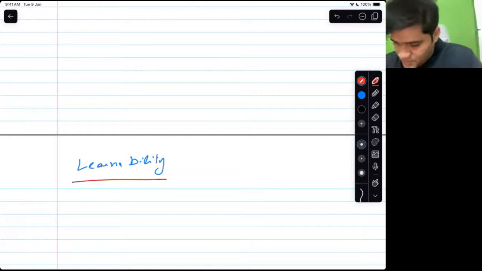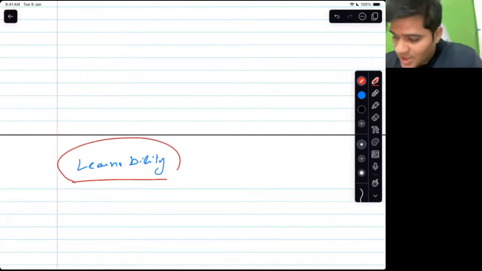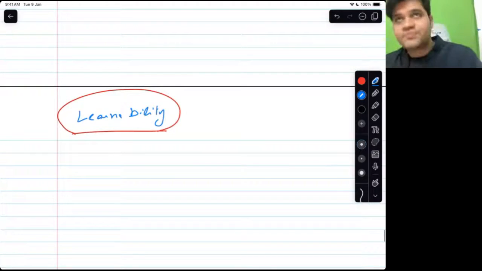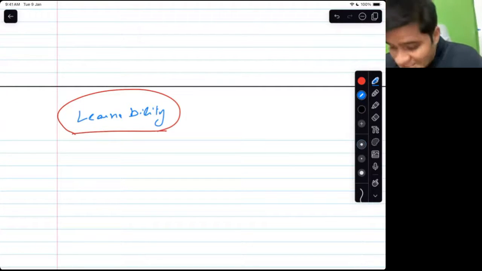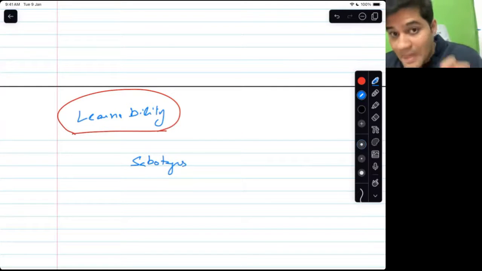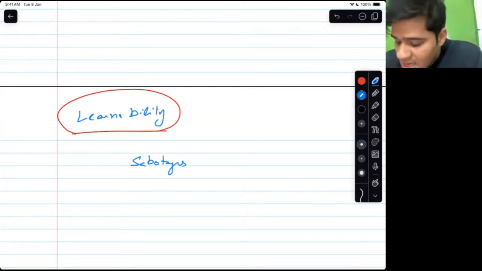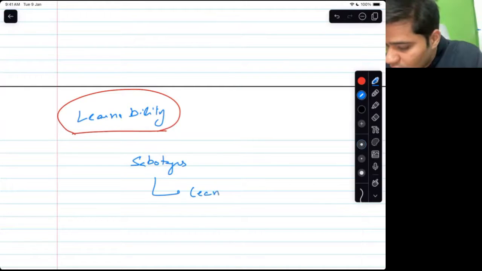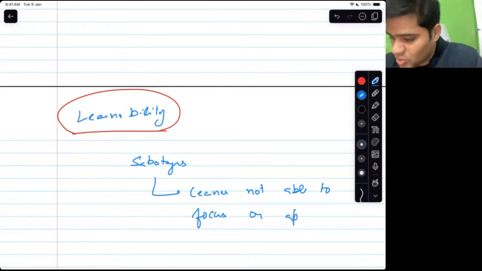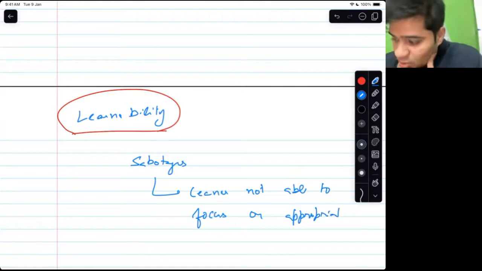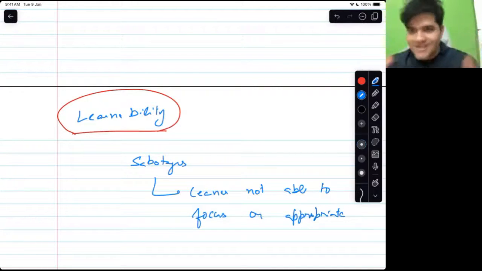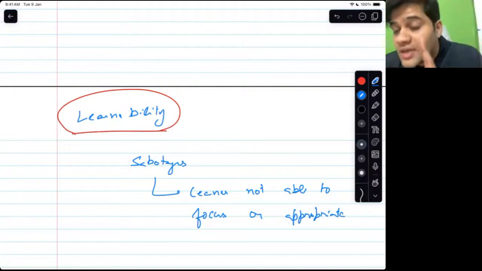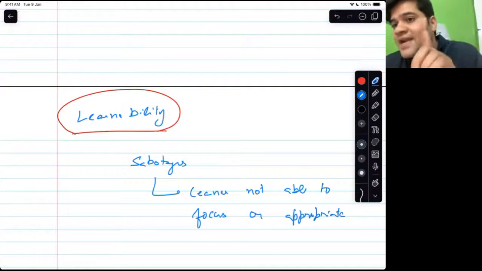So what is that advice on learnability that I want to give you? So what sabotages learning the most is the learner not being able to focus on appropriate depth. Some students and some teachers also like to say this, that you should learn everything in depth. You should learn everything at appropriate depth.